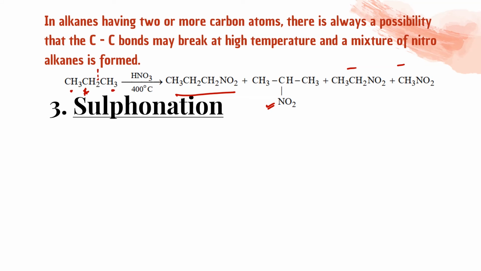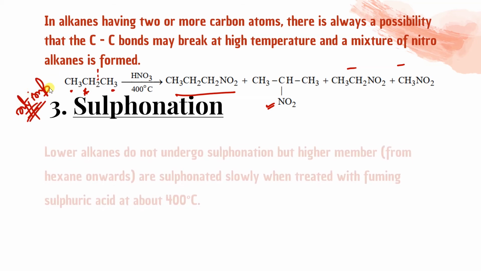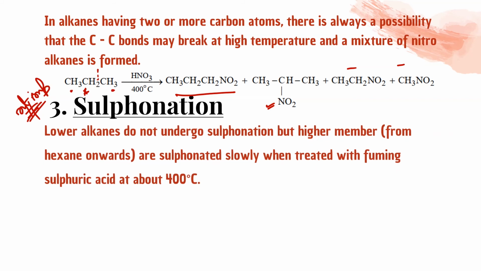Sulfonation, that is again not so important for class 11th. Not important. Let me write. Lower alkanes do not undergo sulfonation, but higher members from hexane onward undergo sulfonation very slowly when treated with fuming sulfuric acid at about 400 degrees Celsius. Why am I saying not so important? Because again it is not economical. इतना ज़्यादा temperature हमें देना पड़ेगा. So that's why it is not so economical, and that's why we generally don't use this.